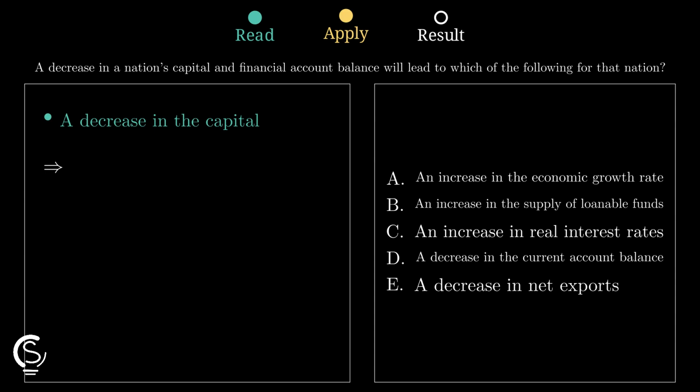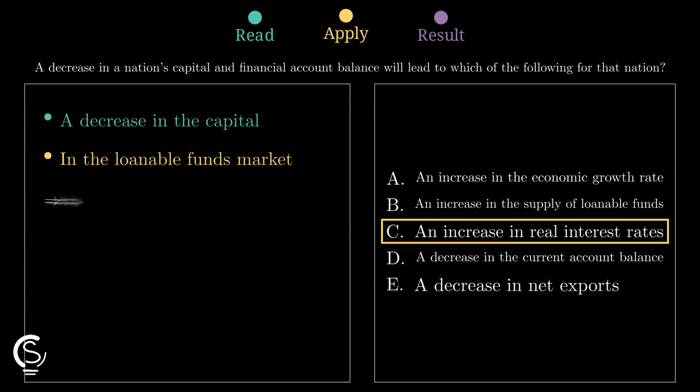When supply drops, the equilibrium price of borrowing money must naturally start rising. A reduction in this inflow forces the real interest rates to climb higher. This makes option C our correct choice for this specific economic scenario.